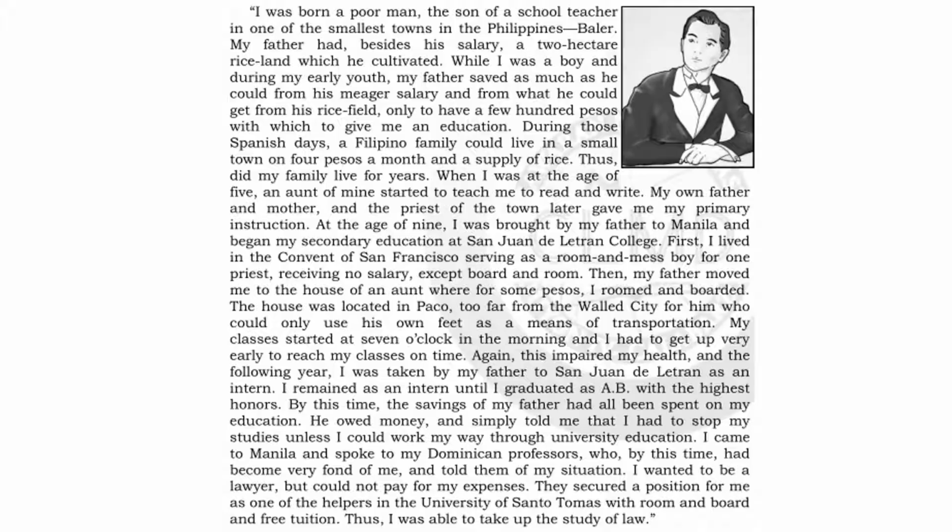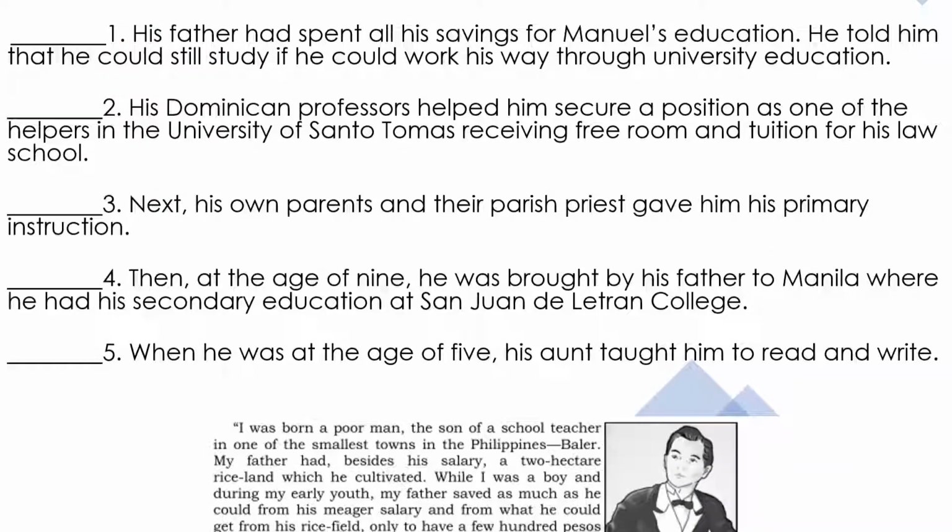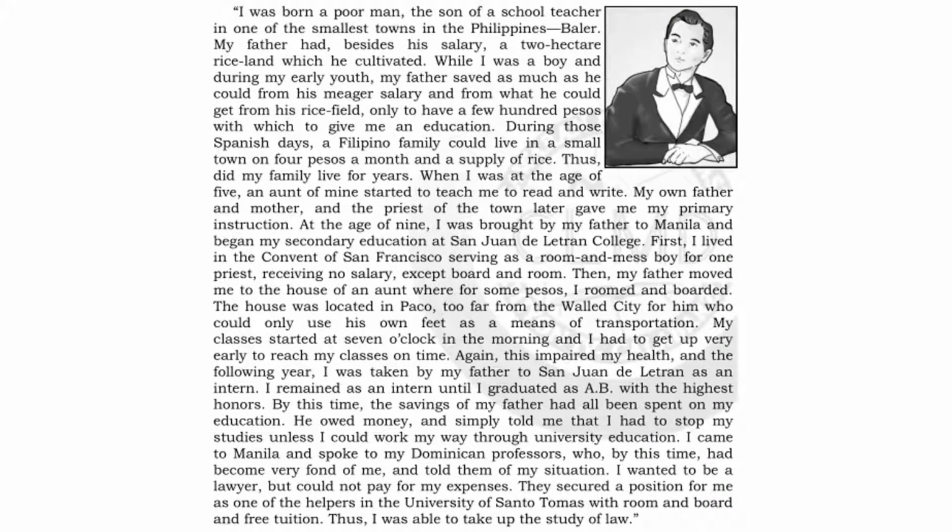And for your learning task this week, answer learning task 2. As said in the directions, arrange the following chronologically by labeling them using the alphabet. Let us go back to the story. As we had said, the text is about Manuel Quezon's early life.